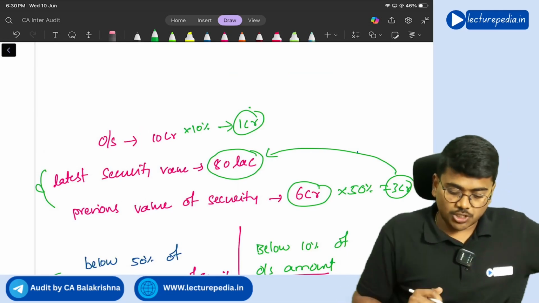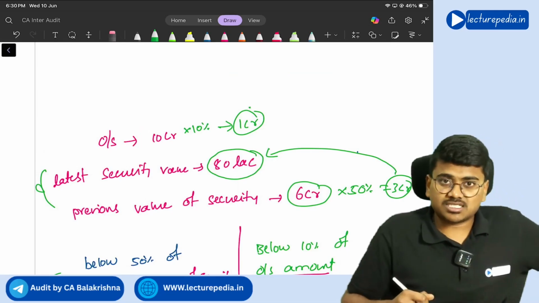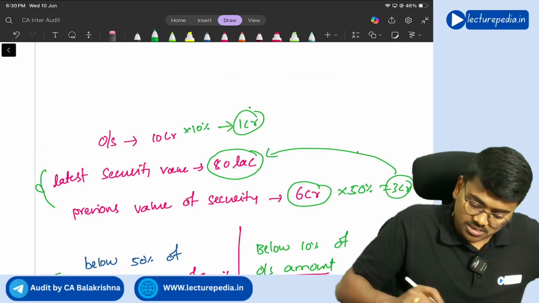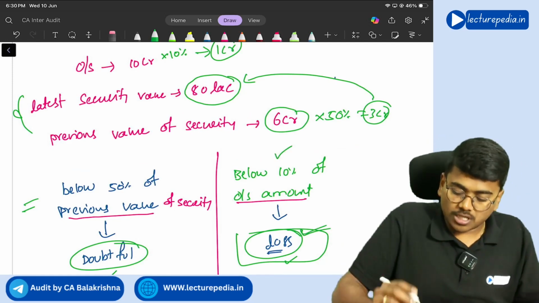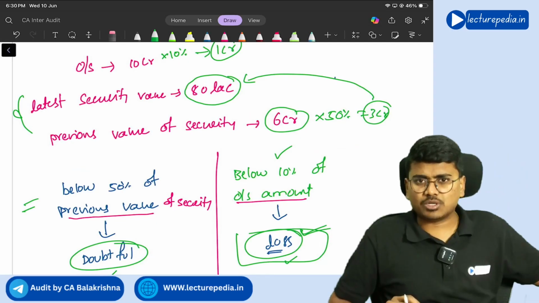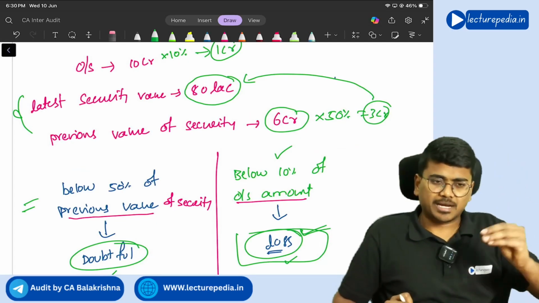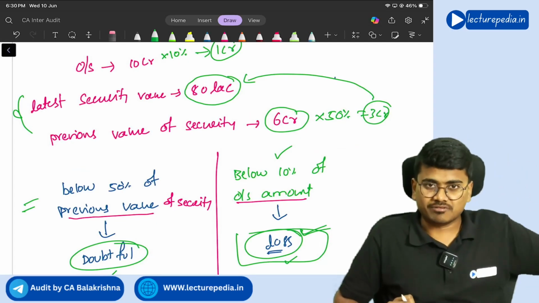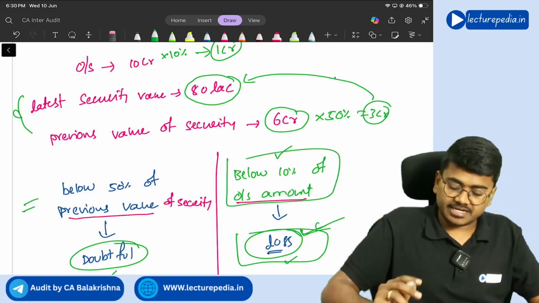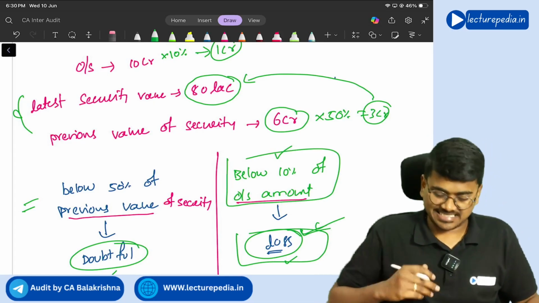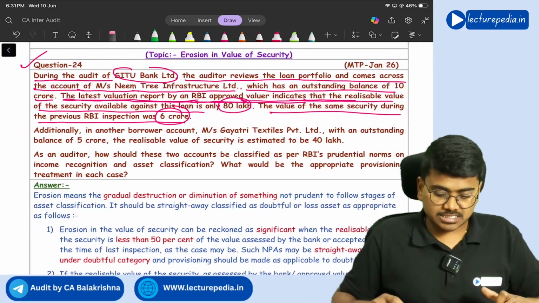In the present scenario, it can be treated as loss asset also, based on this point, correct? So you should write answer as loss asset, understanding. But in the answer, they have given it as doubtful. It might be due to some mistake, they have given it like that. But you have to write this particular provision and treat it as loss asset. Got it? Yes, sir.